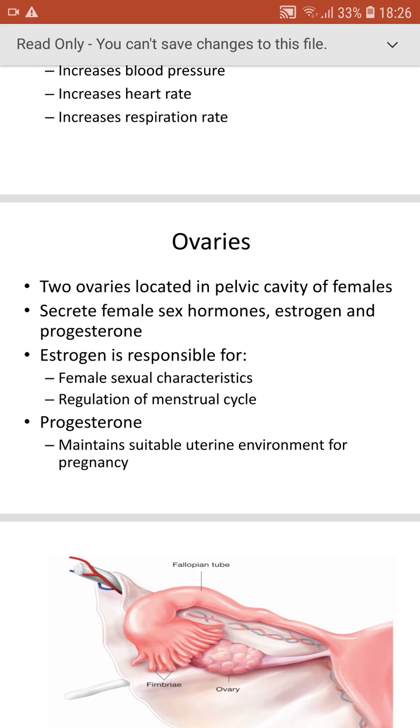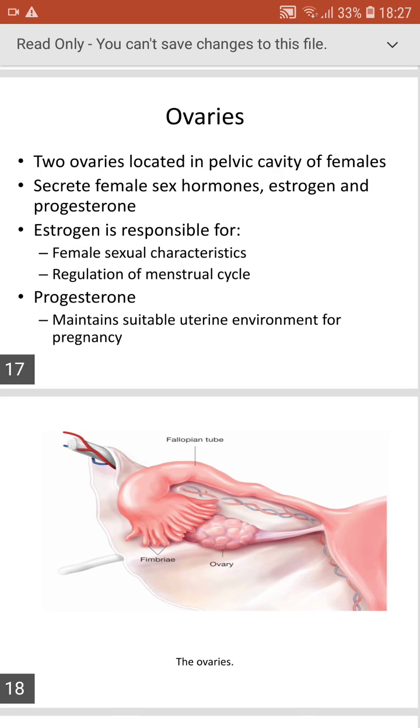So progesterone is the hormone released just before pregnancy. Whenever there is a pregnancy, the progesterone levels increase. Gestation means pregnancy, and that's why we call this hormone progesterone. And here we have a picture of the ovary.